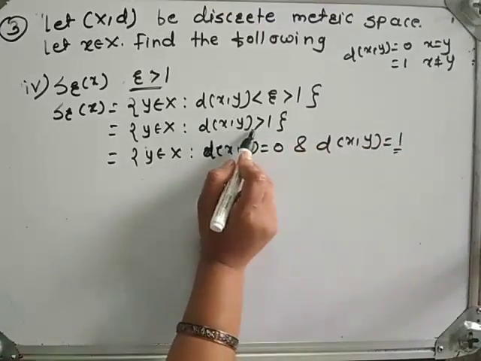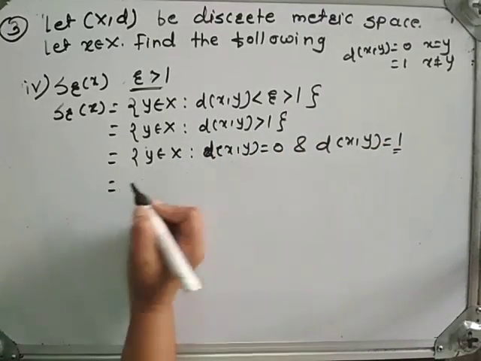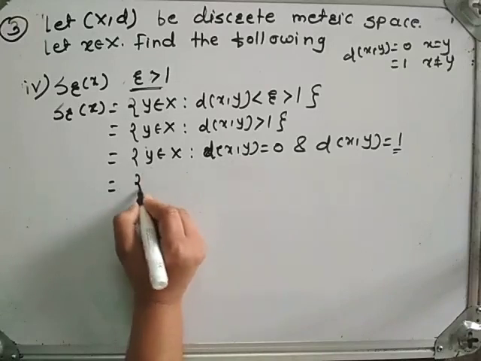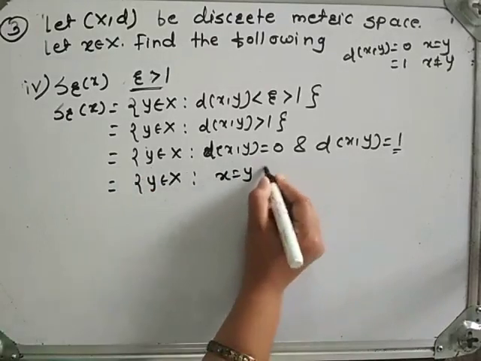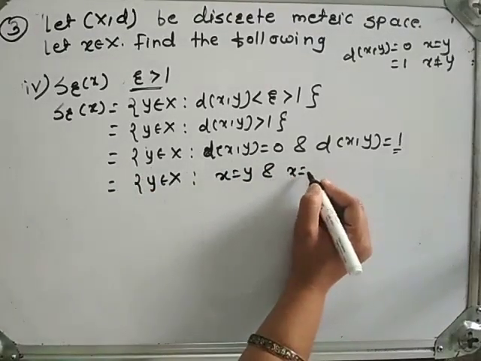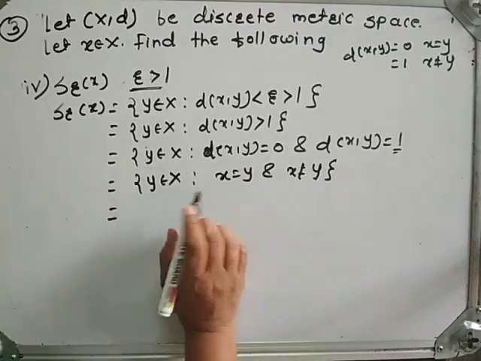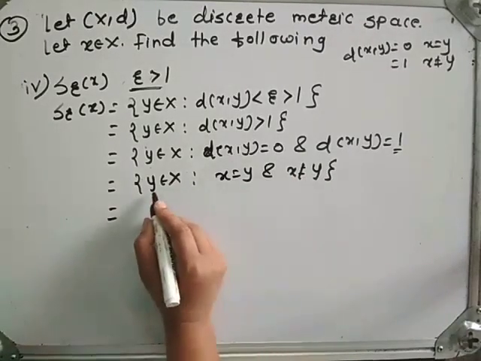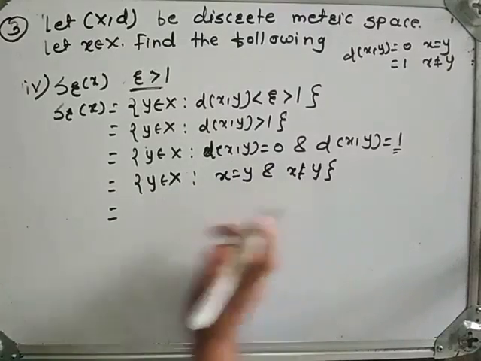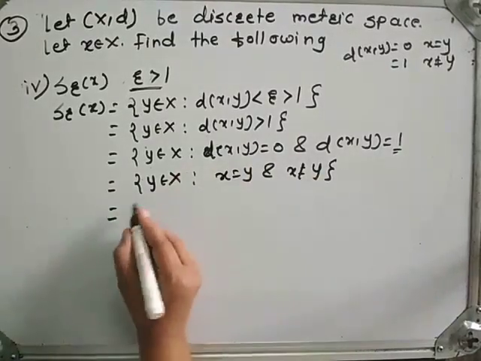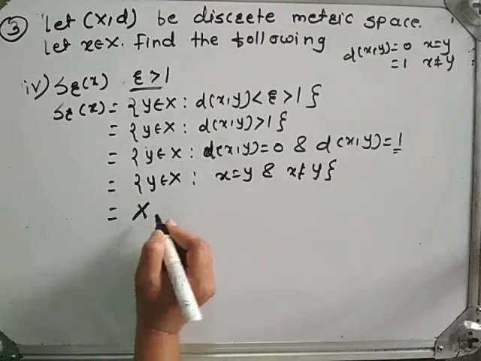See, distance between x and y is greater than 0, which is equal to y belongs to capital X such that x is equal to y and x is not equal to y. Hence, this set consists of all those points y belongs to capital X such that x is equal to y and x is not equal to y. It means this set covers all points of X. Therefore, this set is whole capital X.